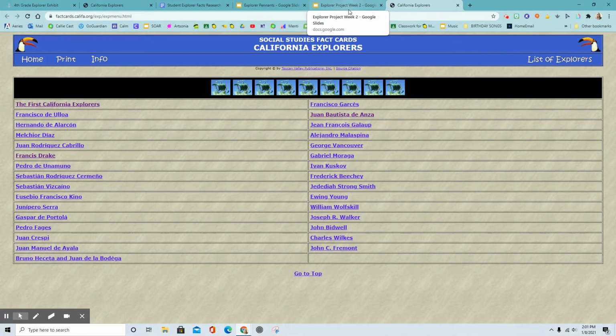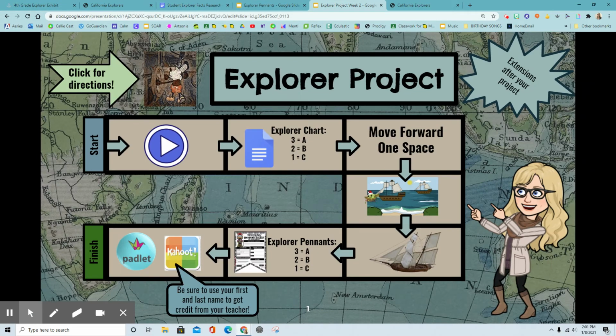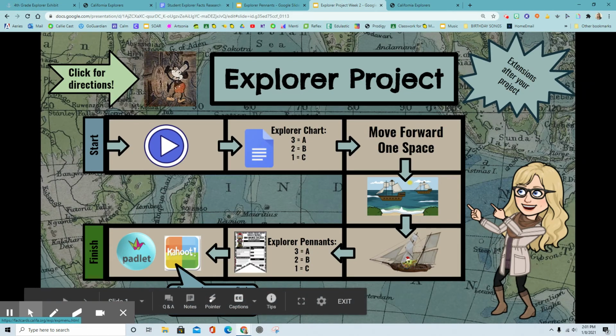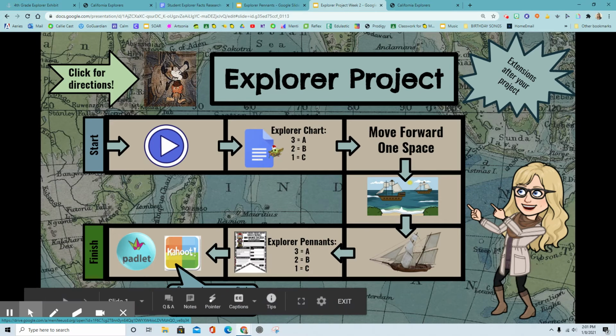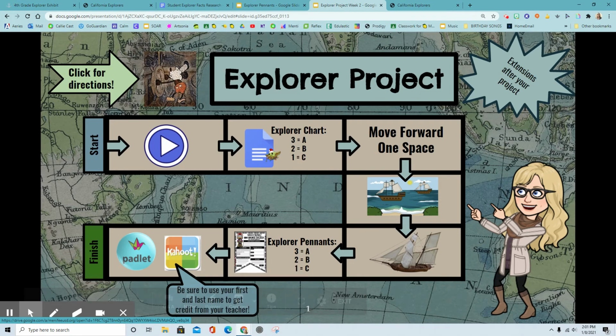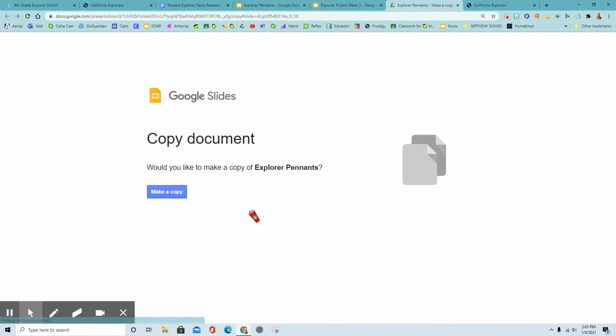I'm going to go back to my GameBoard and show you your Explorer pennants now. So by Thursday, you should be done working on your chart, and you should have found enough information to tell us about 3 different explorers. But on Thursday, try to work on your Explorer pennants.